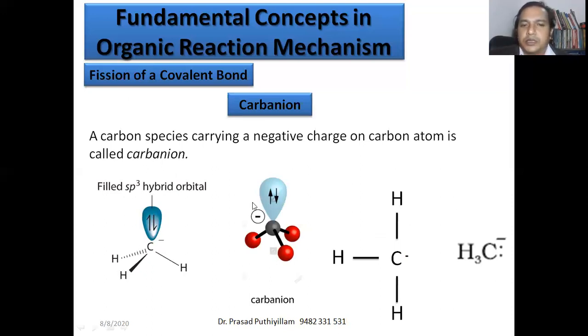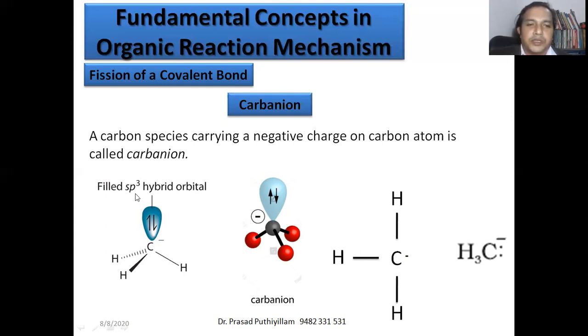It can be represented in a three-dimensional representation like this, in which it goes to a tetrahedral shape. That is not a planar shape. The hydrogens and carbon are not in the same plane. There is an orbital with 2 electrons, and it becomes a hybridized orbital, an sp3 hybridized orbital.